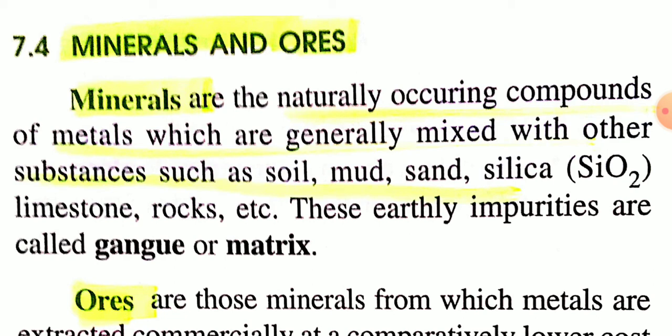Okay, so minerals are naturally occurring compounds of metals which are generally mixed with other substances such as soil, mud, sand, silica, limestone, etc. And these earthly impurities such as soil, mud, sand, silica, these impurities are called gangue or matrix. And now ores are minerals.